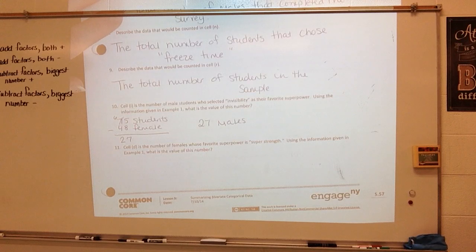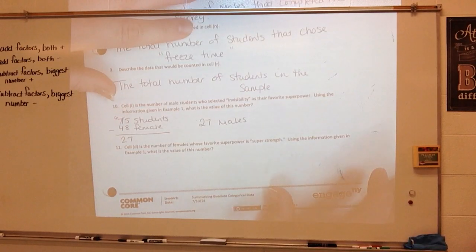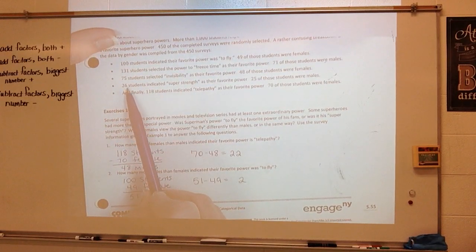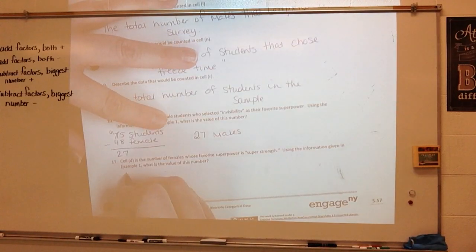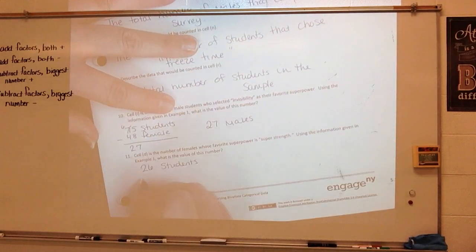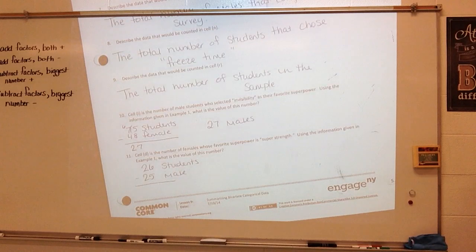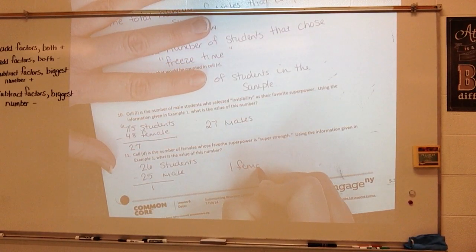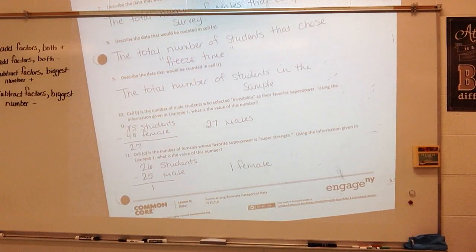Cell D is the number of females whose favorite superpower is super strength. Using the information given, what is the value of this number? Alright, so we are looking at super strength. 26 students indicated super strength. 25 of those students were male. So how many were female? If I subtract those, I get one female chose super strength. Okay?